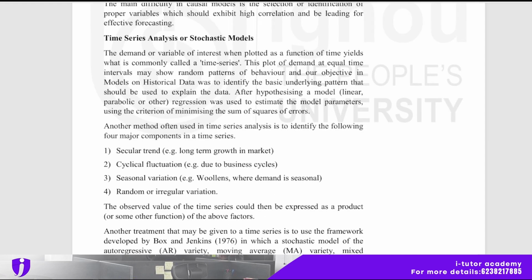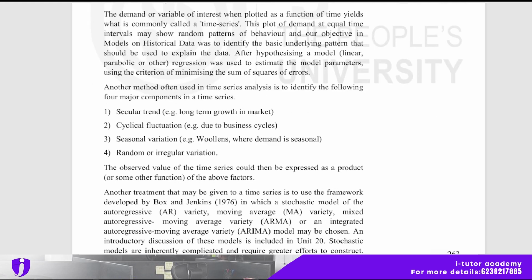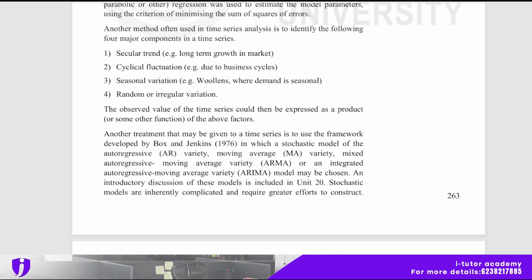Another method often used in time series analysis is to identify the following four major components in a time series: secular trend, cyclical fluctuation due to business cycles, seasonal variation, and random or irregular variation.